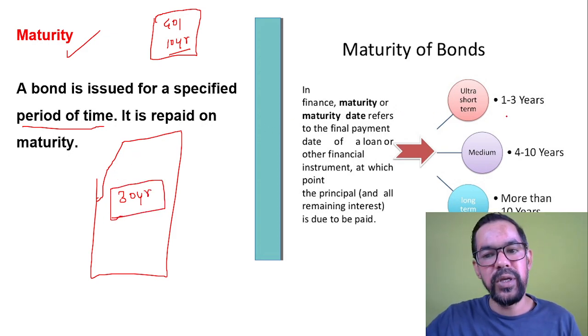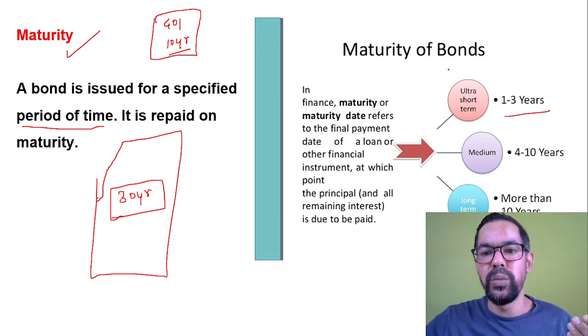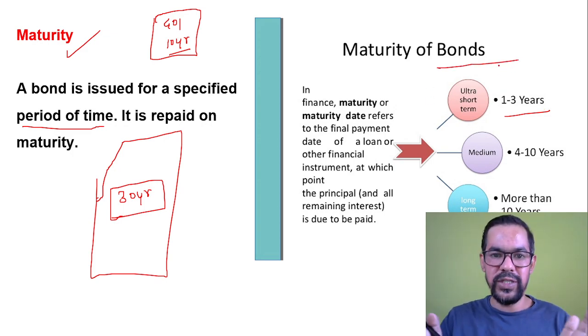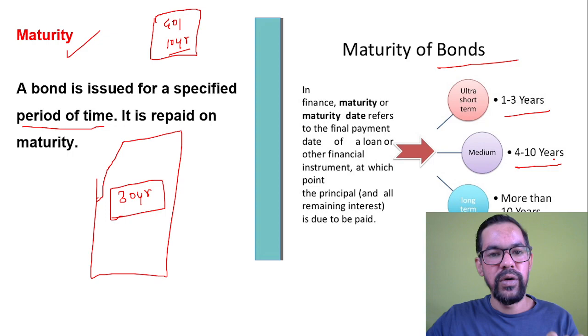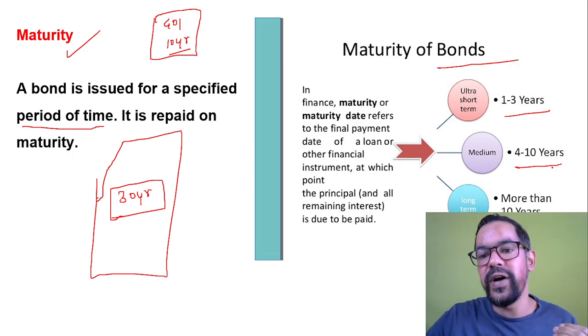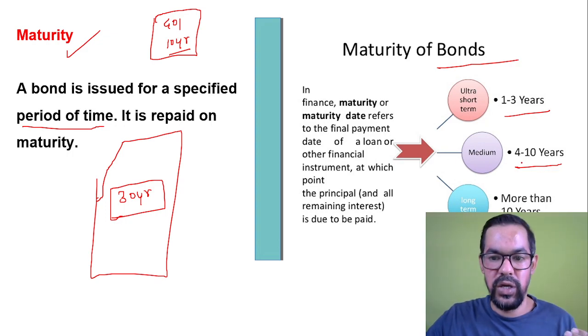It can be short term, like ultra short term in the case of bonds. Bonds are generally long term debt instruments. Ultra short term is 1 year to 3 years, medium is 4 to 10 years, and usually you will find bonds up to 10 to 15 years. Long term is more than 10 years.